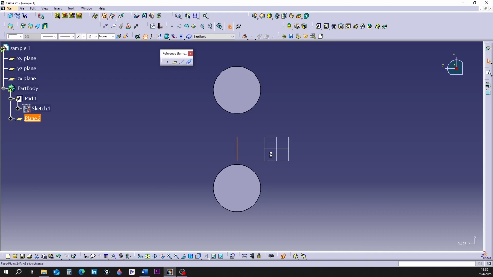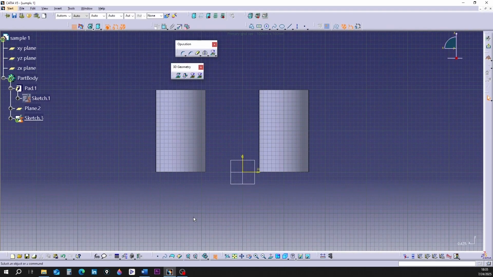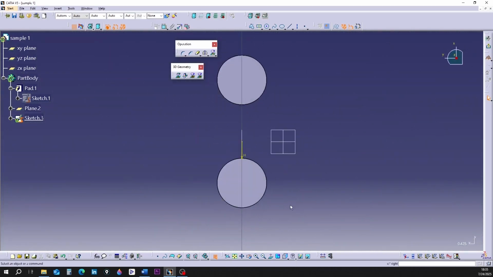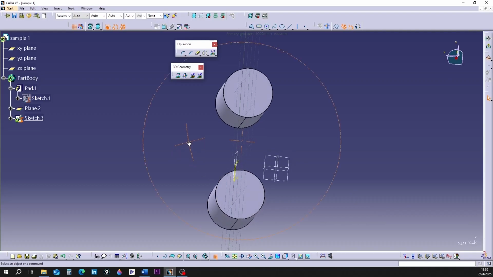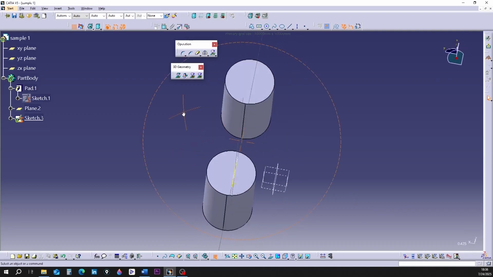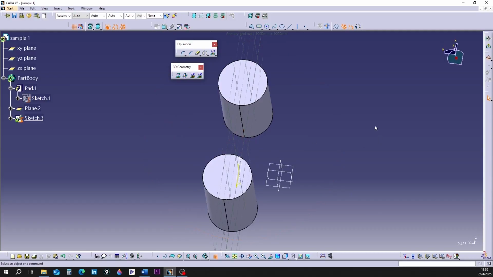I click on the plane. I click on the sketch command. I'm entering the sketcher environment. I'm setting the view from the top. You can see a line across the middle of the cylinders. This is the drawing plane that we are looking at from the top. I'm rotating the plane in space. This way you can see the subject better.